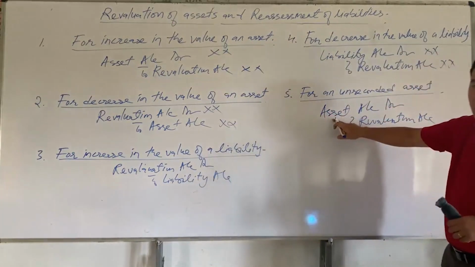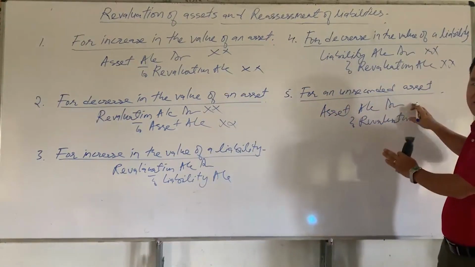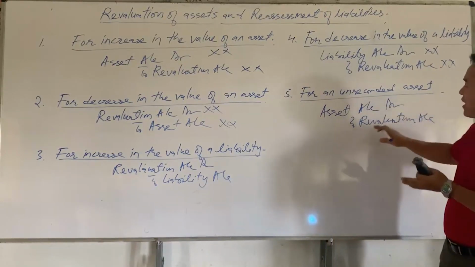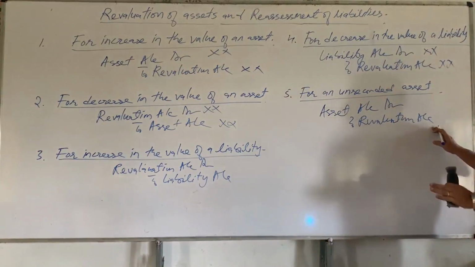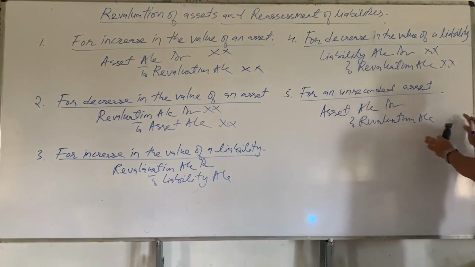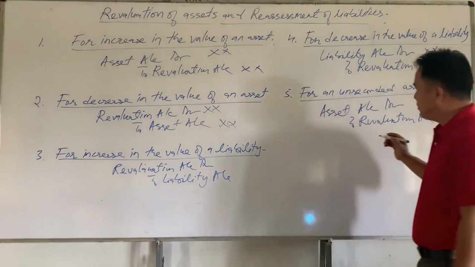If we record the unrecorded asset, then the asset will be increased. If an asset increases, then it should be debited, whereas revaluation account is credited because there is a profit on account of increase in the value of asset. If an asset increases, revaluation account should be credited. Is that clear for you?